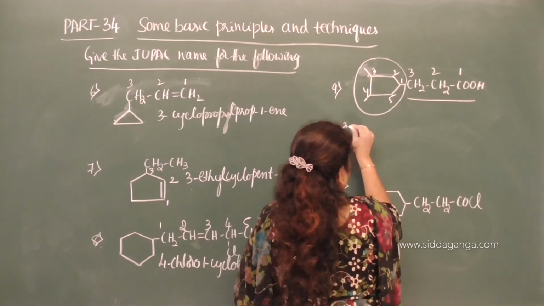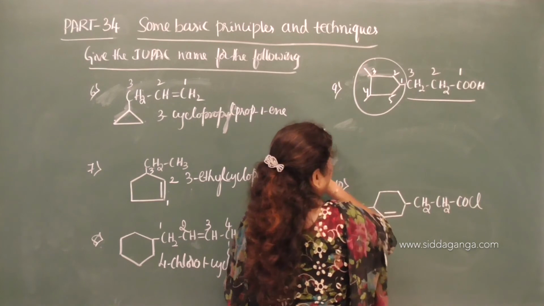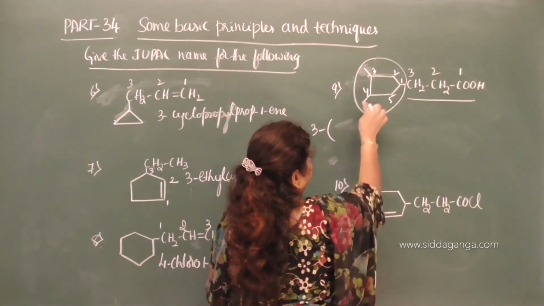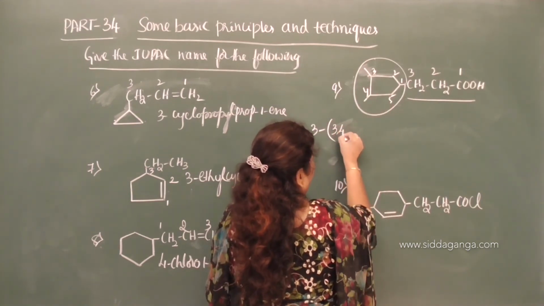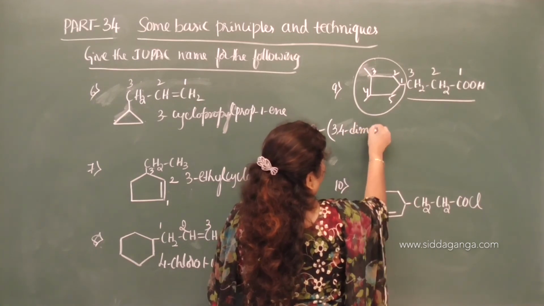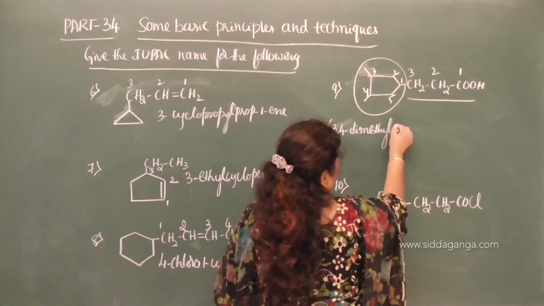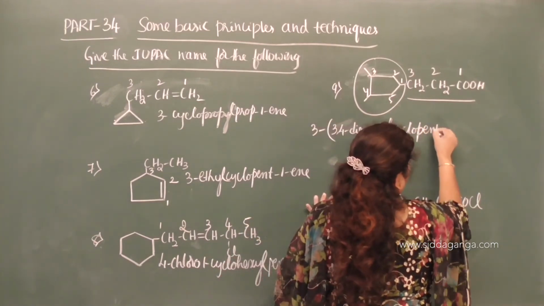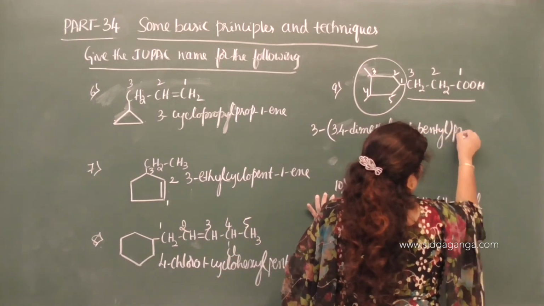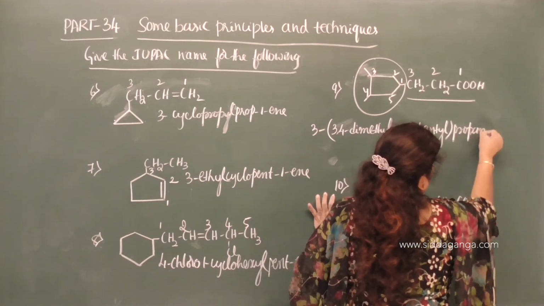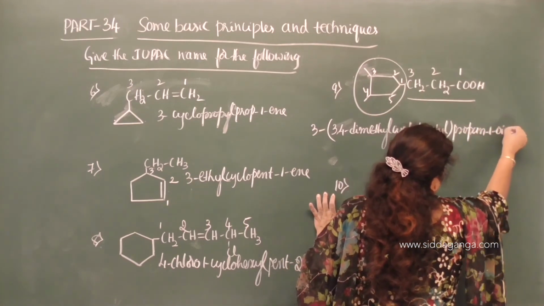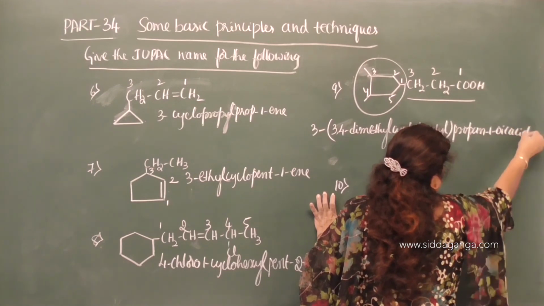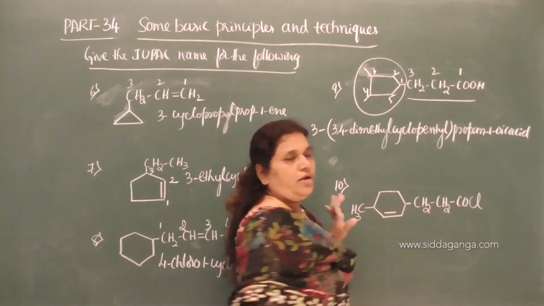Now you write the name: 3, take a bracket, 3,4-dimethylcyclopentyl, propanoic acid, propane-1-oic acid. You can ignore the locant 1 here.